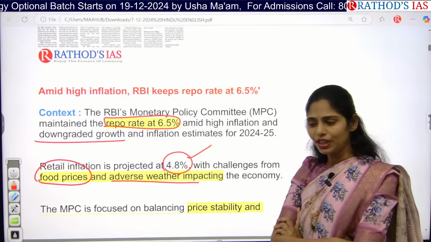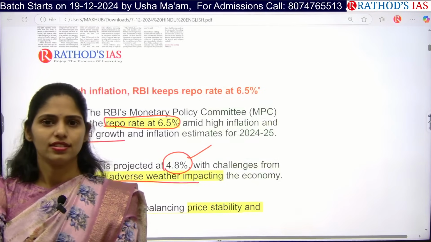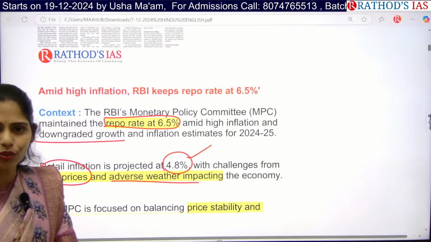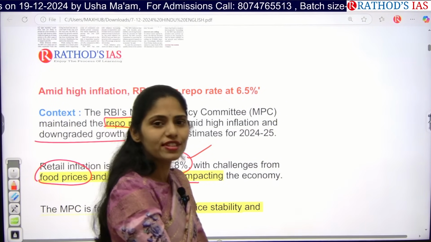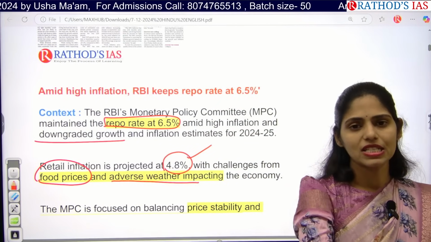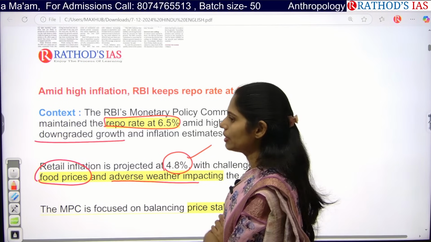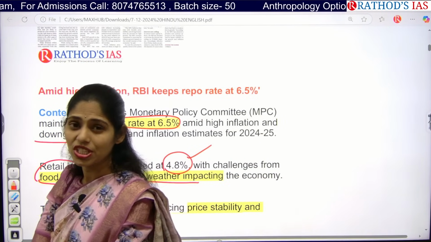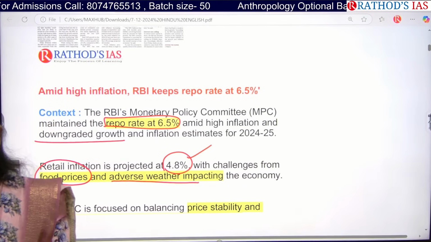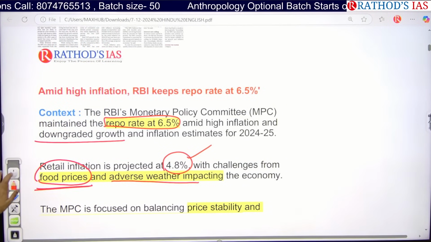And especially cyclones have also impacted a lot. There is an increase in the frequency and number of cyclone formations in both the Bay of Bengal and the Arabian Sea. So because of this also it is having an impact. And especially onion prices, tomato prices and even vegetable prices are very high in the market. So because of this it is ultimately leading to an increase in food prices.